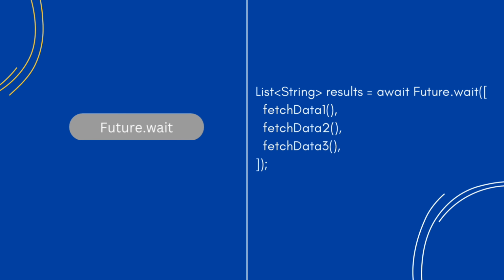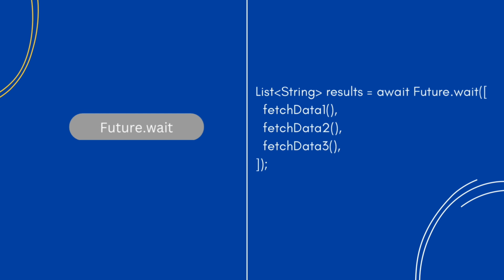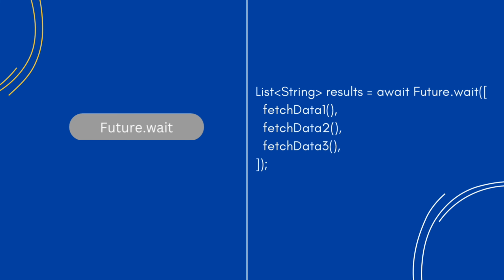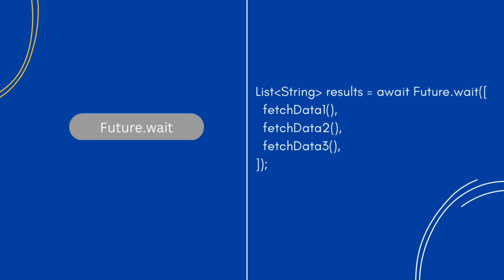That's exactly what Future.wait does. Instead of waiting one by one, Future.wait starts all the futures together. Total wait time? Now it's just the time of the slowest future, not all of them combined.